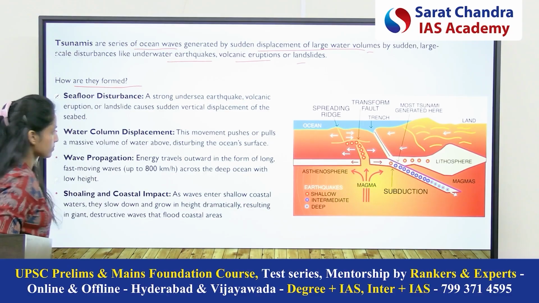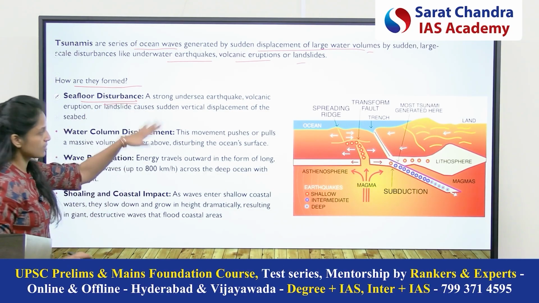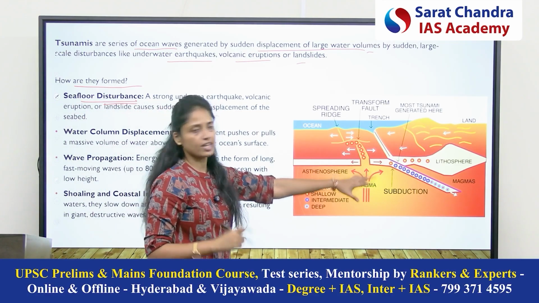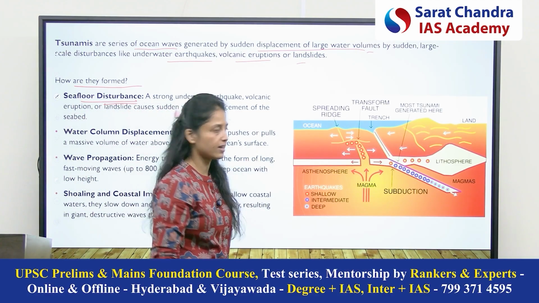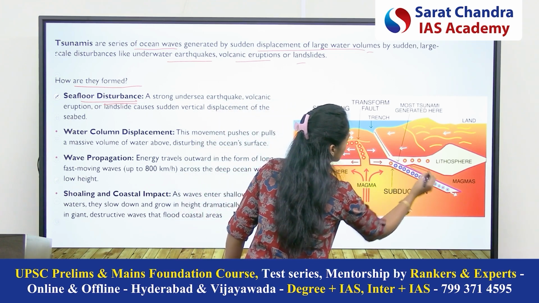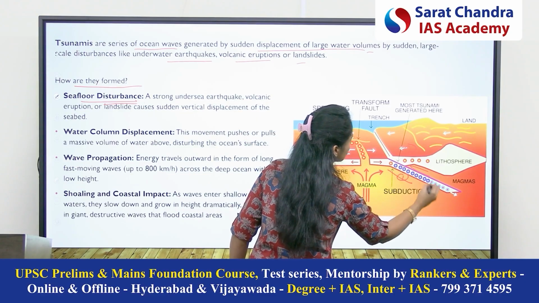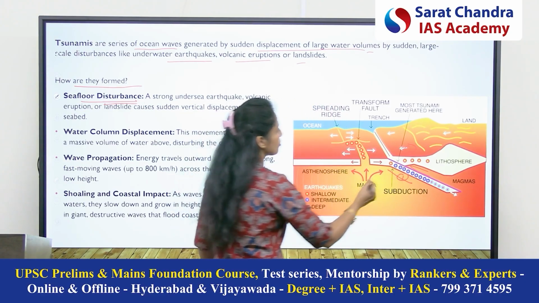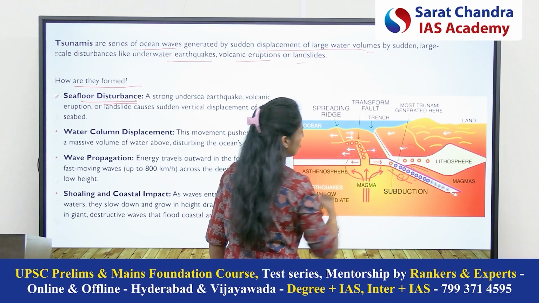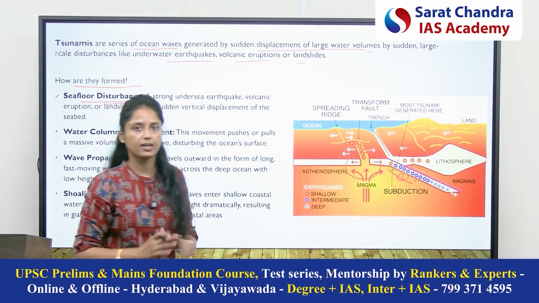Now coming to how they are formed. So see, we have already discussed sea floor disturbance. It can be because of any reason. Here I have given a small explanation how earthquake can generate tsunamis. So see, here this is the convergence zone. Okay, this is one plate, this is second plate, one plate is subducting under another plate. So this is the convergence zone, and this is the divergence zone. Okay, so because of convergence or divergence, the energy will be created.